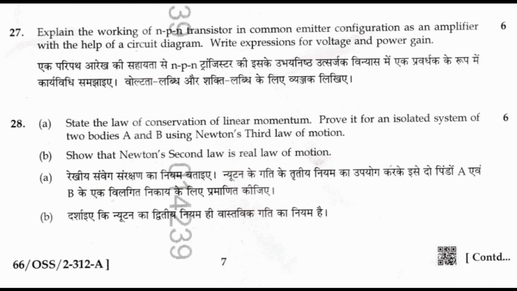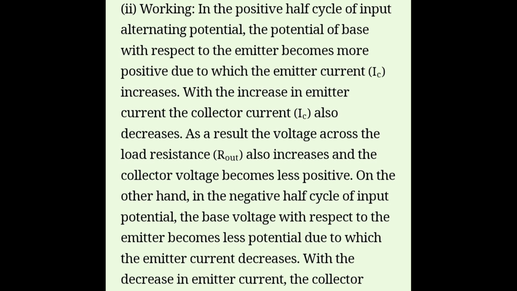27. Explain the working of an NPN transistor in common emitter configuration as an amplifier with the help of a circuit diagram. Write expressions for voltage and power gain. Working: in the positive half cycle of the input alternating potential, the potential of the base with respect to the emitter becomes more positive, due to which the emitter current increases. With the increase in emitter current, the collector current also increases. As a result, the voltage across the load resistance also increases and the collector voltage becomes less positive.